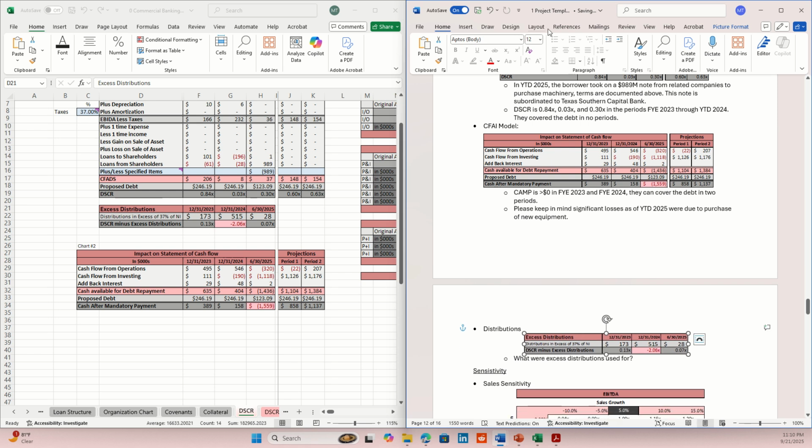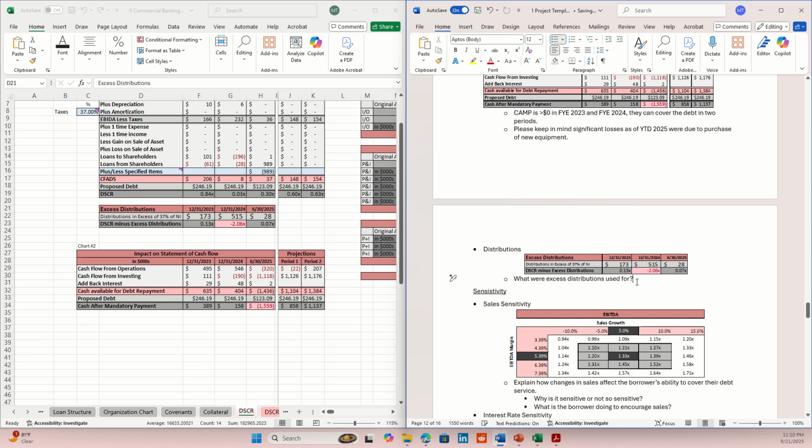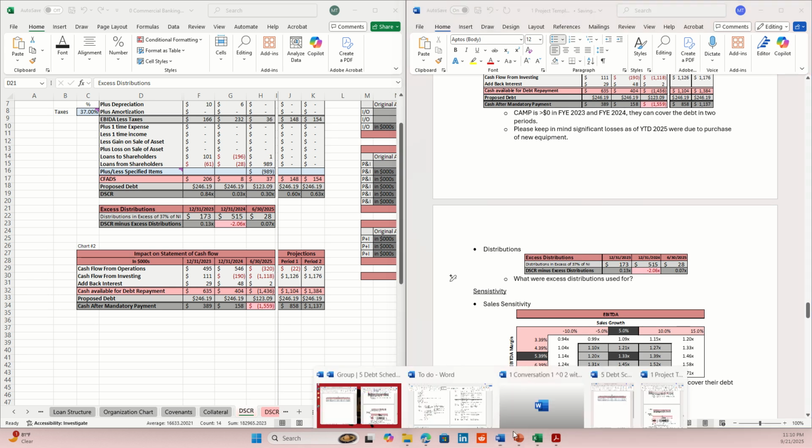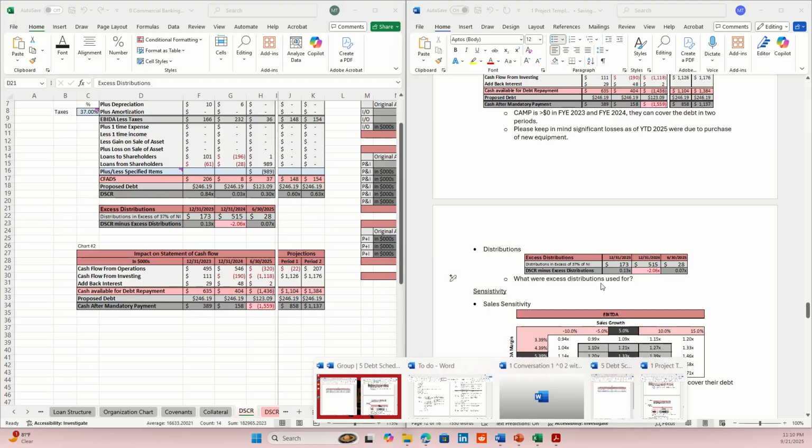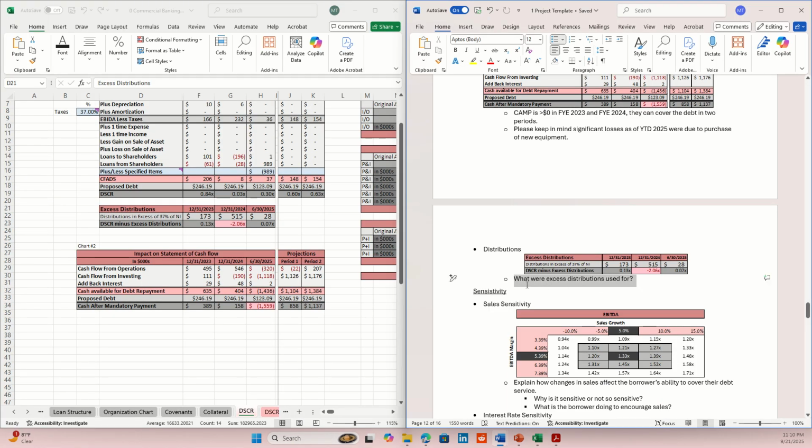Okay. All right, we got it. So what were excess distributions used for? Remember in our conversation, they don't discuss it. So we'll just say, what were excess distributions used for? Excess distributions are discretionary and can be reinvested when needed.